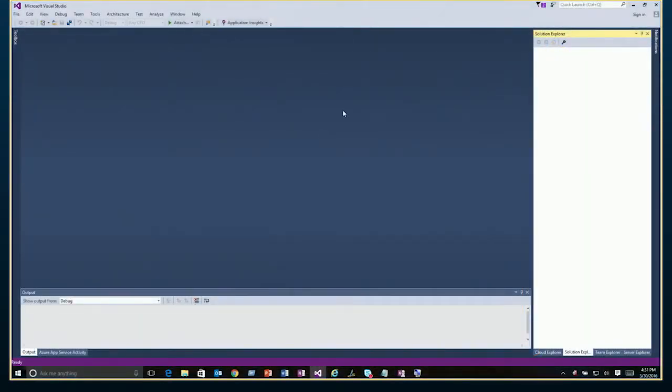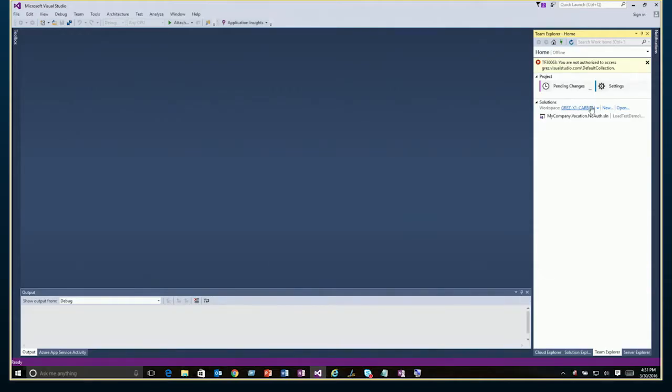You can see I'm starting out with a completely empty IDE in this case. So I am not connected to any projects or source control. I'm not actually even connected to Application Insights. I'm disconnected from everything at this point. This is important because you guys need to understand that some of this new functionality works even when we're not hooked to the cloud.